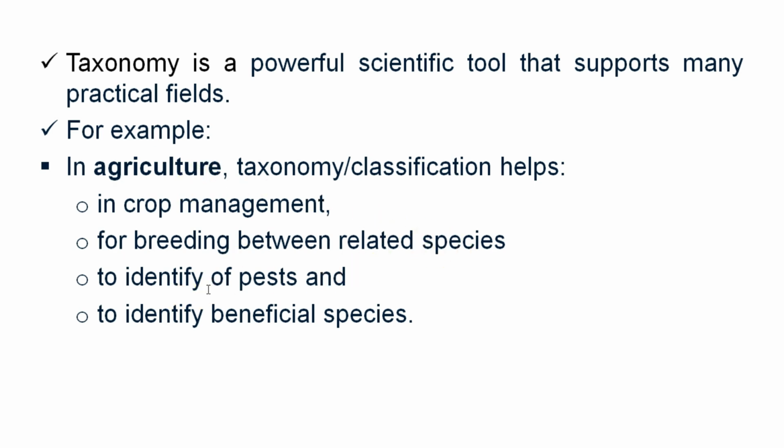Taxonomy is also very important in order to identify different pests. Classification, taxonomy is very helpful. And in agriculture, taxonomy is also important to identify beneficial species. If one species is identified, the related species are most probably also beneficial. So in order to identify beneficial species, taxonomy is very important in agriculture.